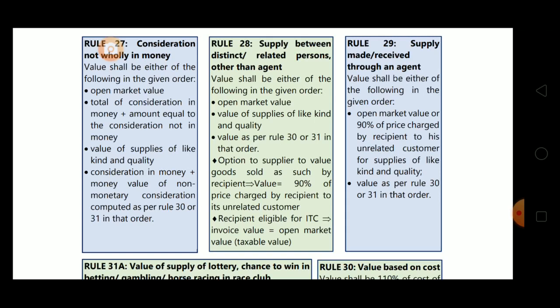Just compare this with rule 27. Just the second option is not there. Open market value is there, like kind and quality is there, rule 30 or 31 is there. These three are the same.